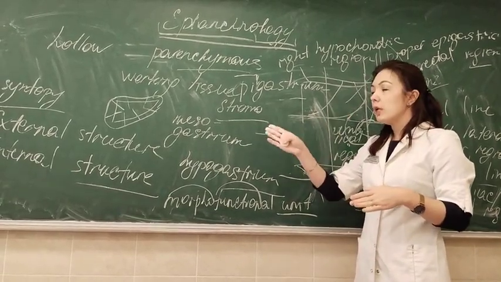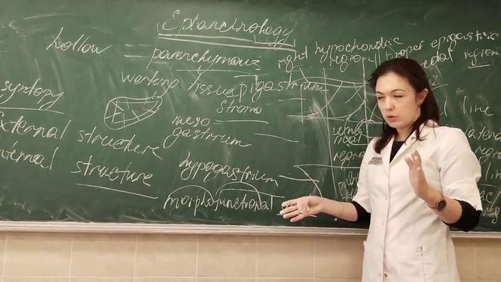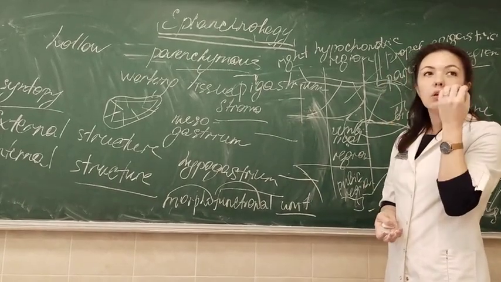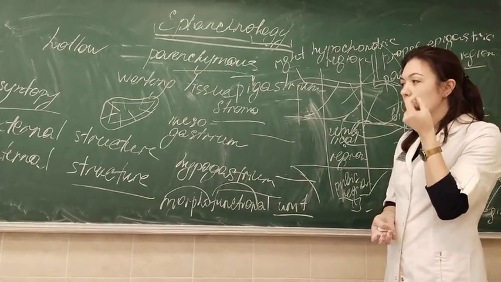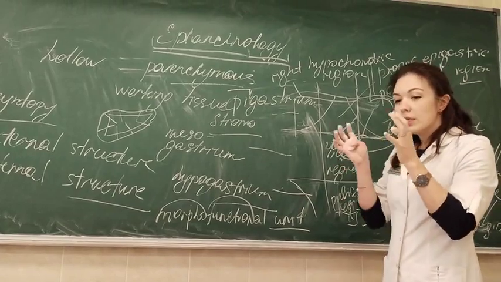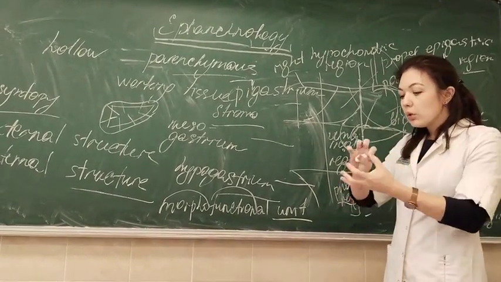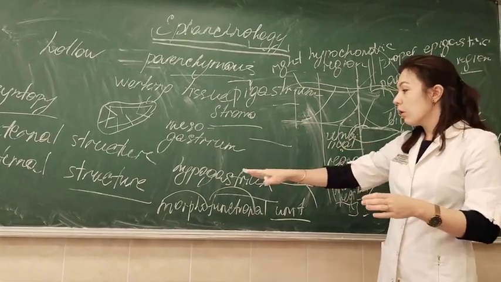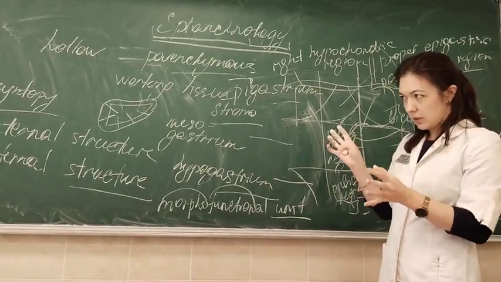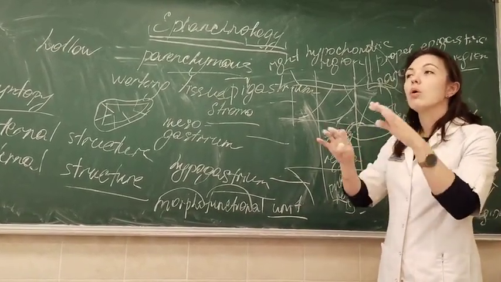If we talk about the liver, it has very many functions, and one cell cannot perform all of them. That's why cells in parenchymous organs join together into these morphofunctional units, different cells, to perform all the functions.